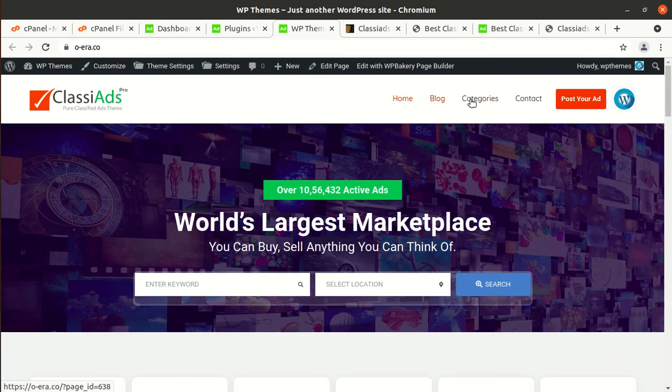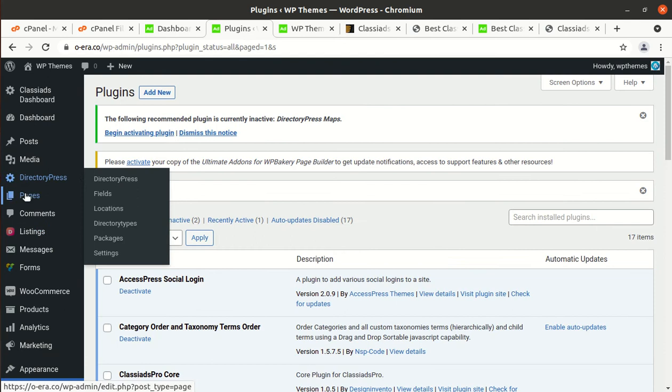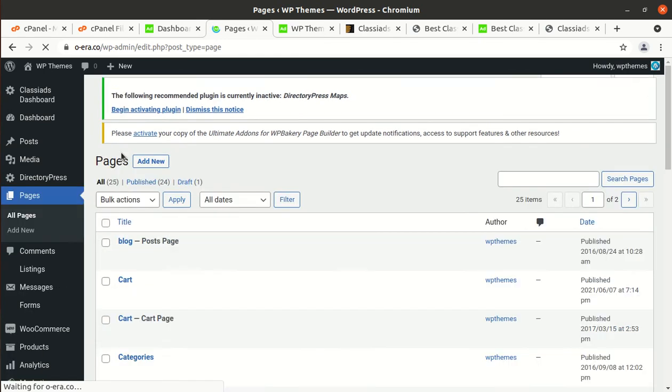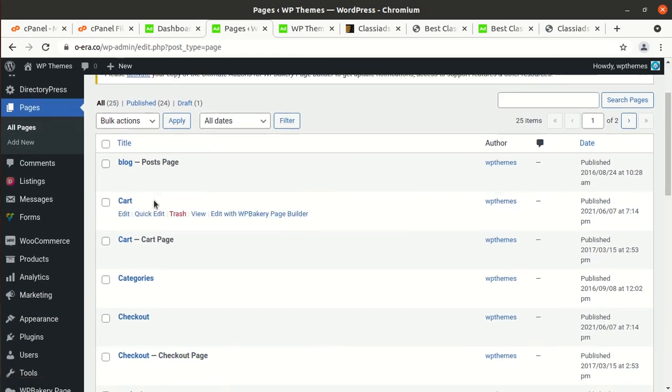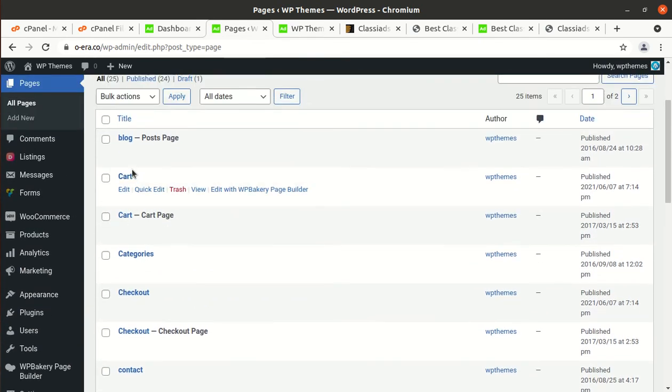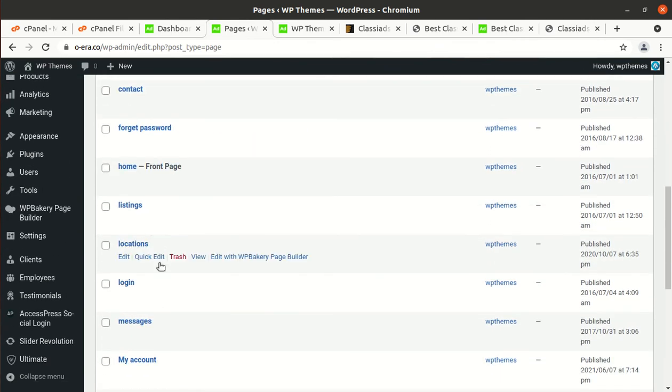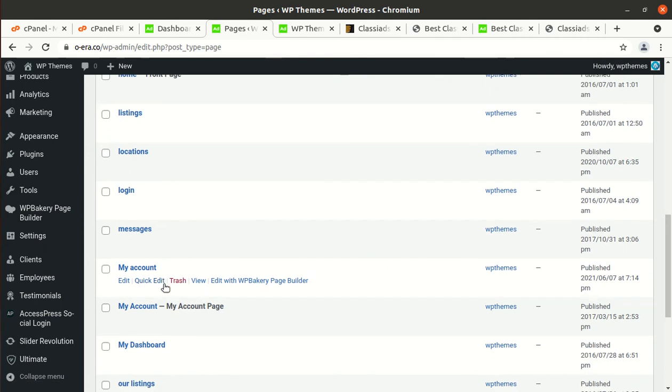So this is home, blog, categories, and let us check what pages we got in the demo content. This is blog, cart. This is basically for WooCommerce activity, checkout, contact pages here, listing page, locations, message, my account.